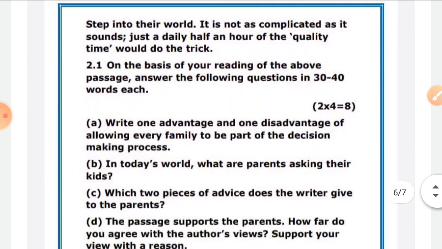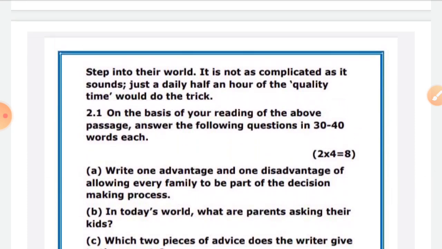Instead, it is going to ask you something which is within your limits, which is very easy for you. So step into their world. Whose world? The children's world. It is not as complicated as it sounds. So the children's world is not so complicated. Instead, it's an easy world.